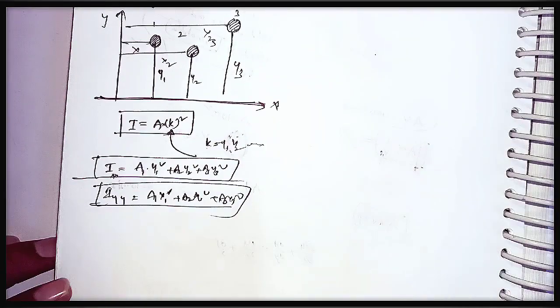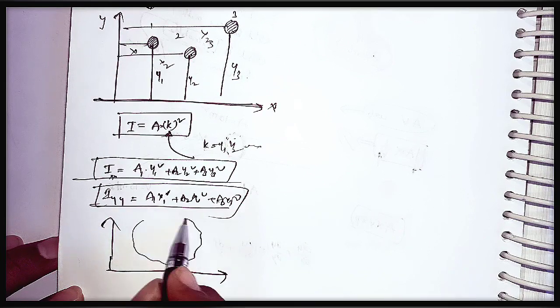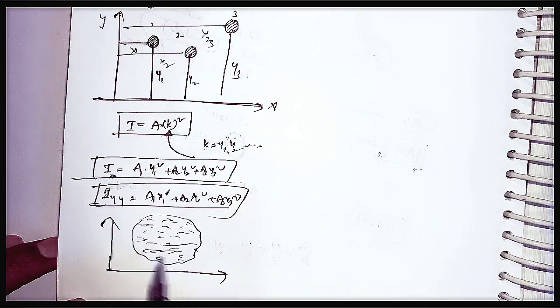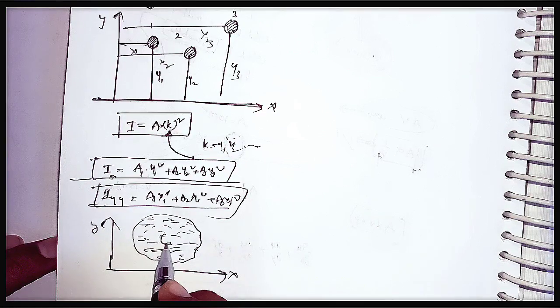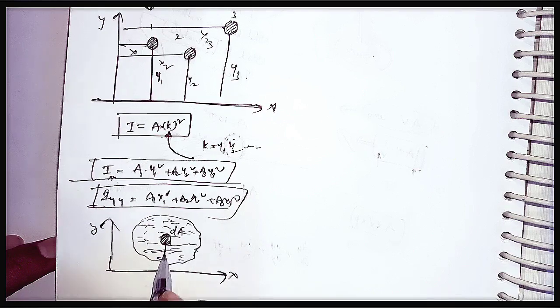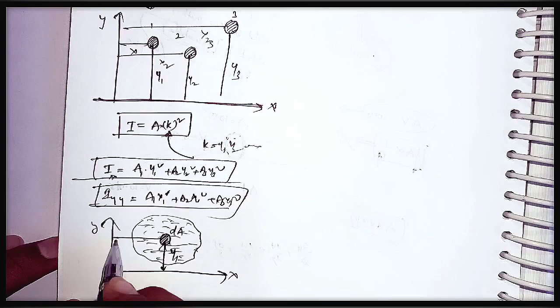For a continuous system, the particles are arranged in an uncountable manner, so we can't say where each particle is located. To calculate the moment of inertia, we consider one small area, dA, at a distance y1 from the reference axis and x1 from the y axis.